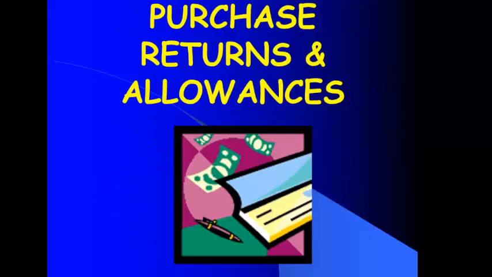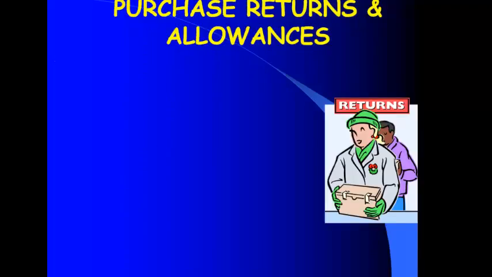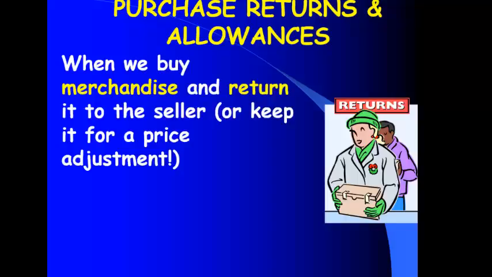Let's next talk about purchase returns and allowances. A purchase return is when I have bought merchandise and I return it. What is merchandise? Stuff that we bought to do what with? Resell. So we buy something to sell, we don't like it, we take it back. You've returned stuff to the store before, right? It's the same concept. We bought something, we didn't like it, we take it back to the store.